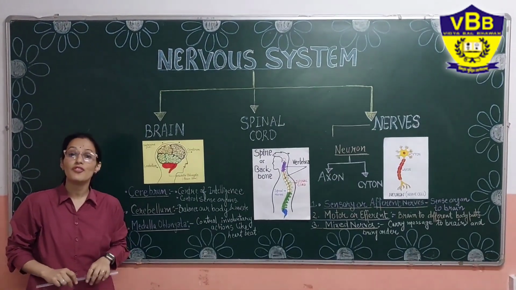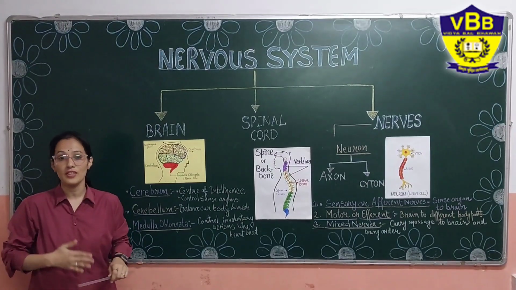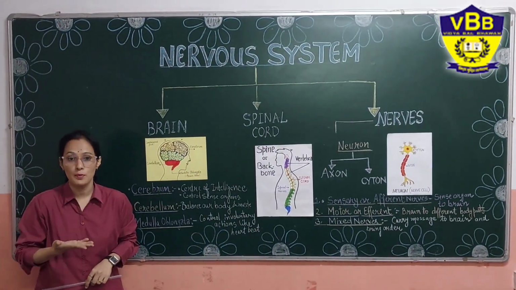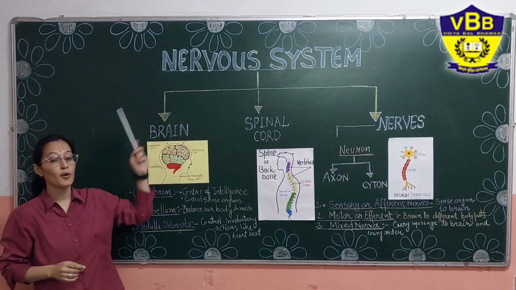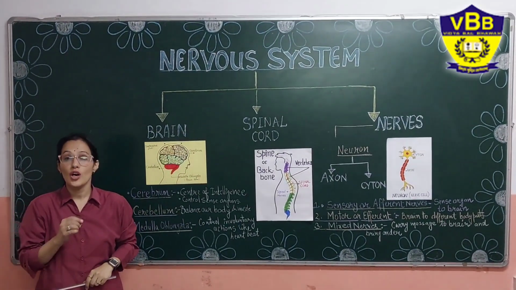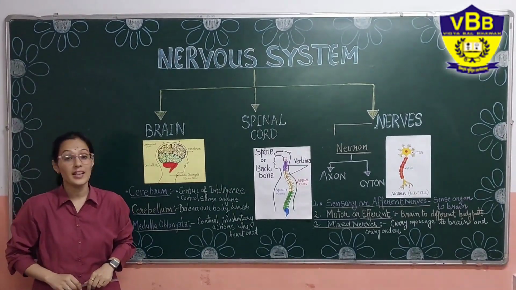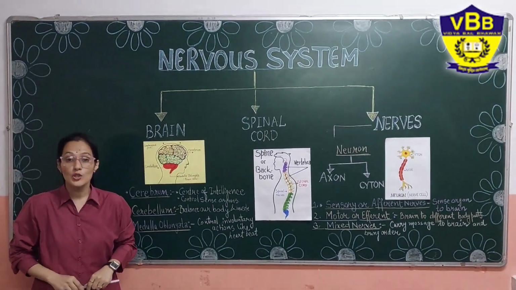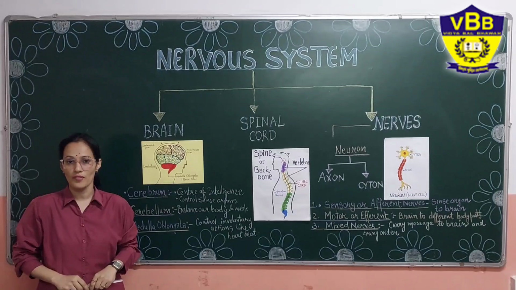In this way different organ systems are formed, like the digestive system which is related with our digestion, the respiratory system which is related with our respiration process, the nervous system which is related to our brain, the circulatory system which is related with our heart and circulation of blood, and the excretory system which is related with the excretion of the waste product. So all the systems are very important for the proper functioning of our body.